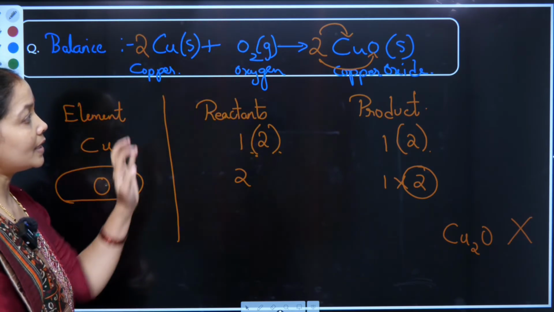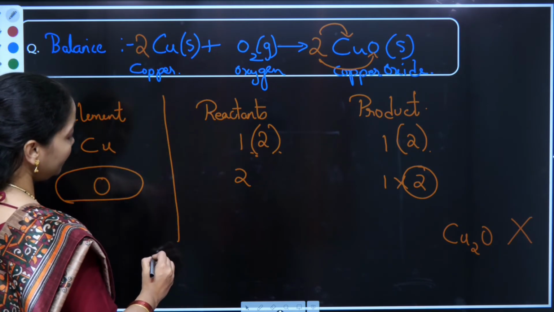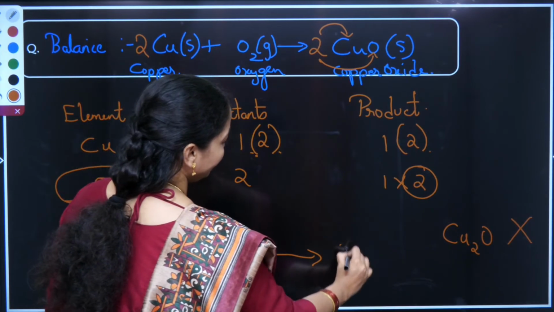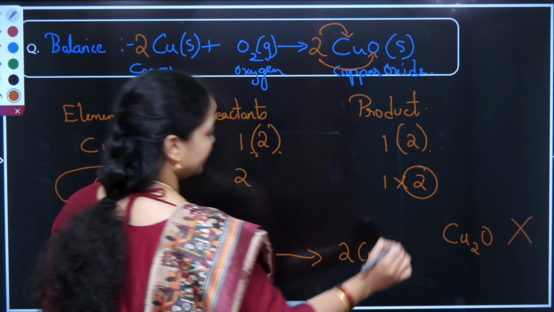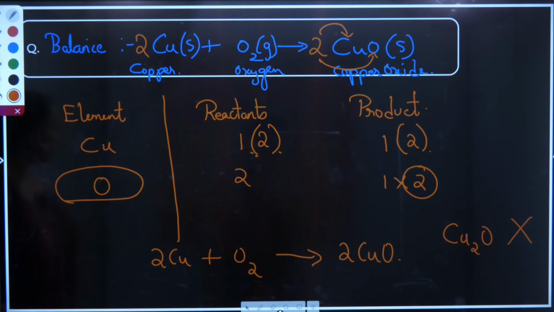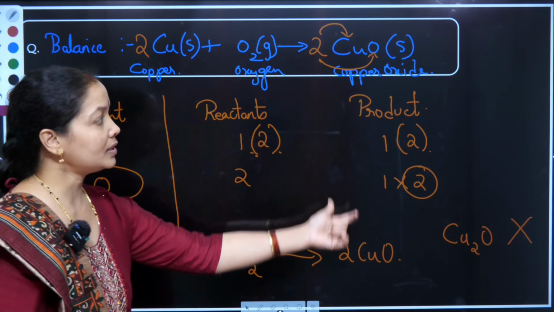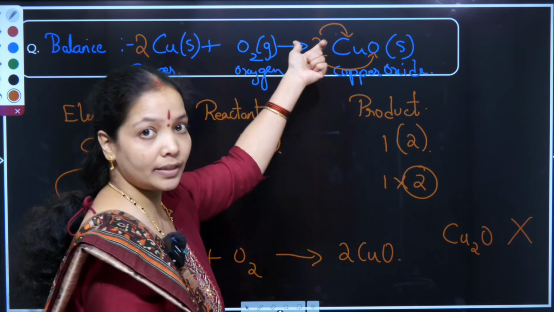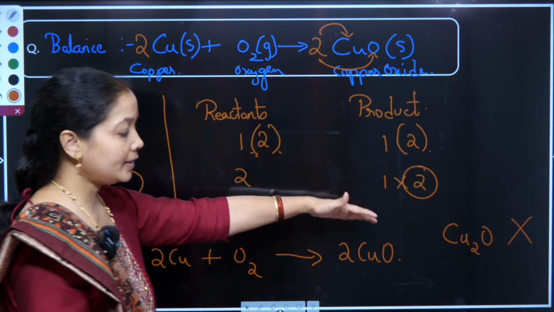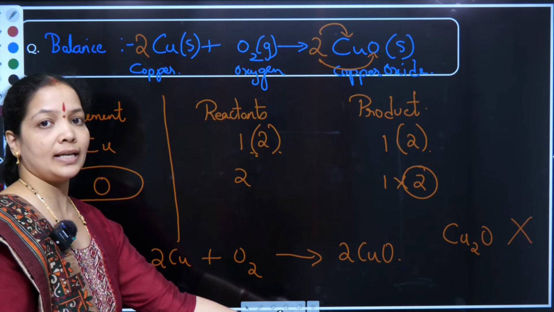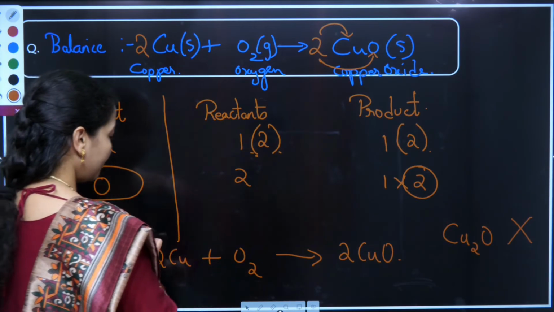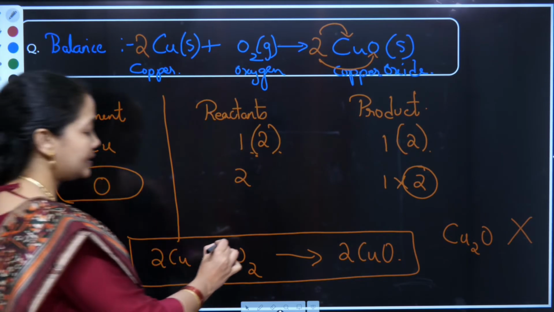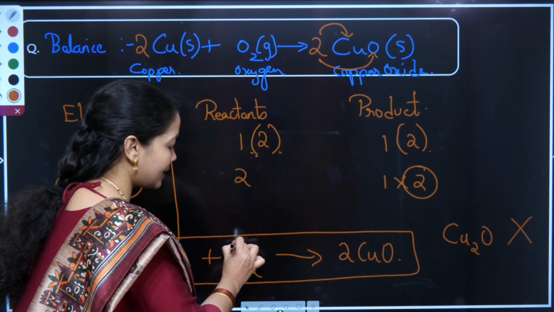After I balance the equation, I'll write the equation clearly. 2Cu plus O2 gives me 2CuO. This is the format of writing the equation again. We will not add the numbers which are used for balancing in the question itself. After I tabulate everything, at the end I need to conclude the answer, which is going to give me good rapport as well as good analysis representation in the exam.